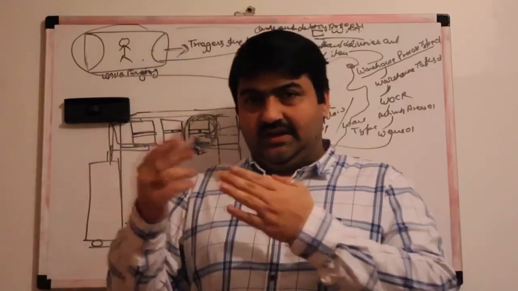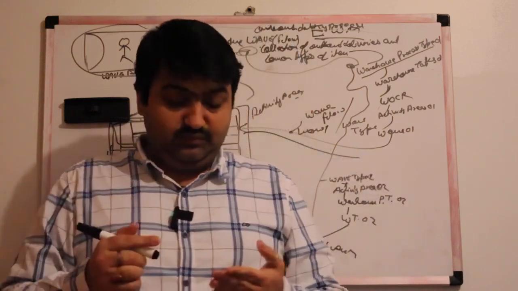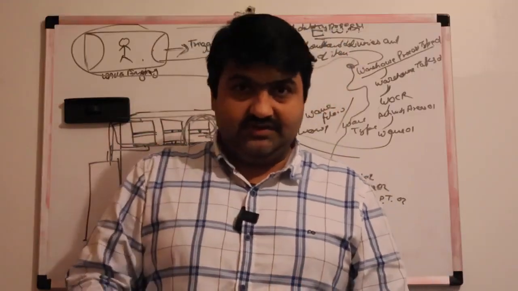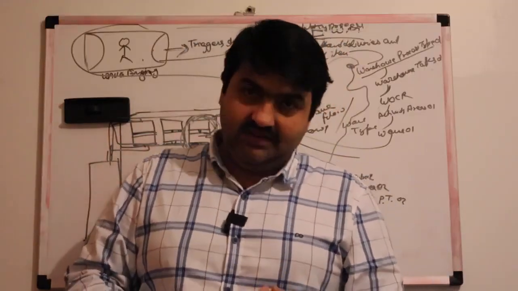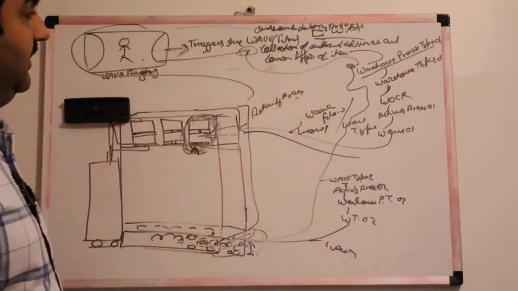Or if we use another way, we use the routes, that is a different thing, a different example I will give you. Engine, wave, warehouse process type, warehouse task, activity areas, these things trigger together.